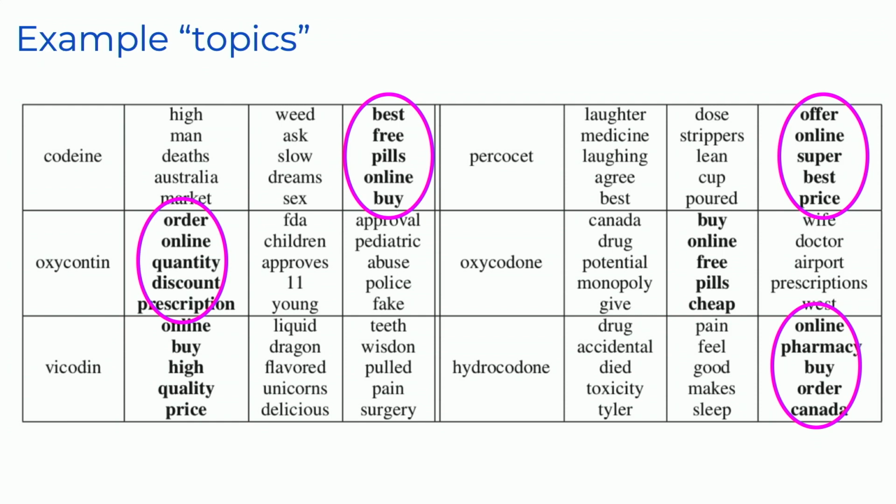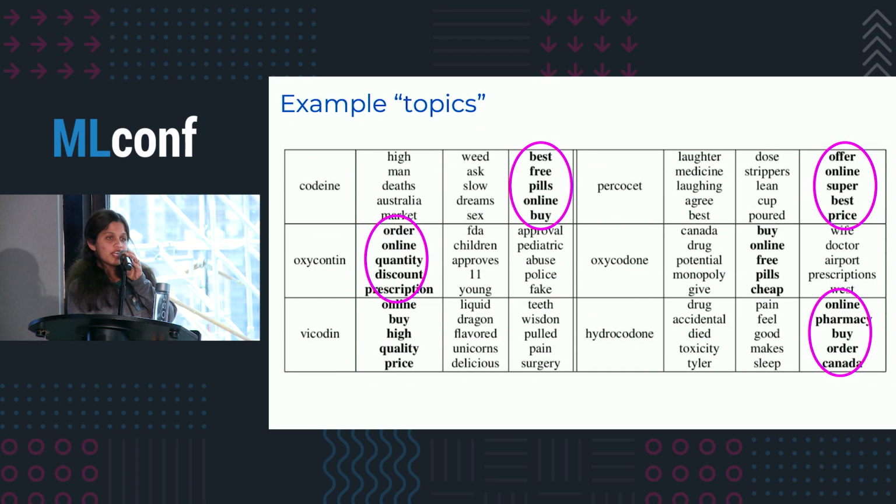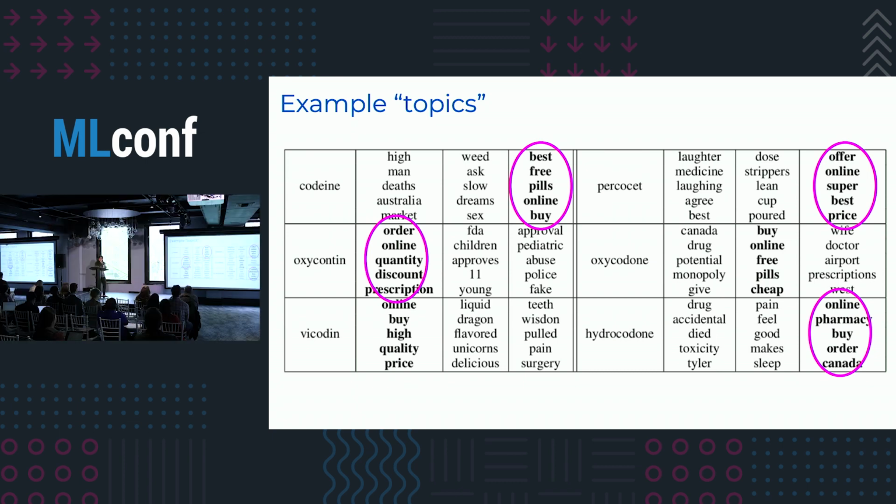So there's the first topic, there's a second topic, there's a third topic that says best free pills online buy. These are tweets, and these are the top few words from each topic that I'm displaying. What this tells me is that there is a topic in the codeine data set, the subset of tweets that contains the word codeine, and the top words in the topic are best free pills online and buy. Now that is a very strong signal that tells me that all the tweets under this topic are probably related to illicit online pharmacies, right?